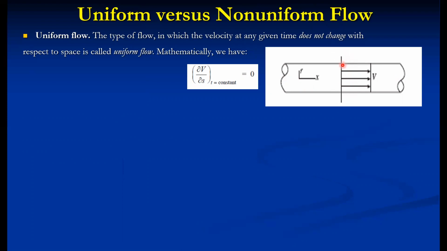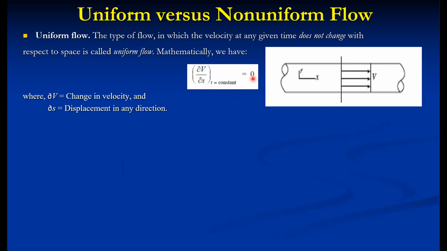In actual flow, the velocity is zero at the boundaries and keeps increasing, because the viscous effect decreases, and at the center, where the viscous effects are almost negligible, it reaches the maximum velocity. So this is about uniform flow. The mathematical expression of uniform flow is ∂v/∂s, where s is the space coordinate, at any given time, equal to 0.